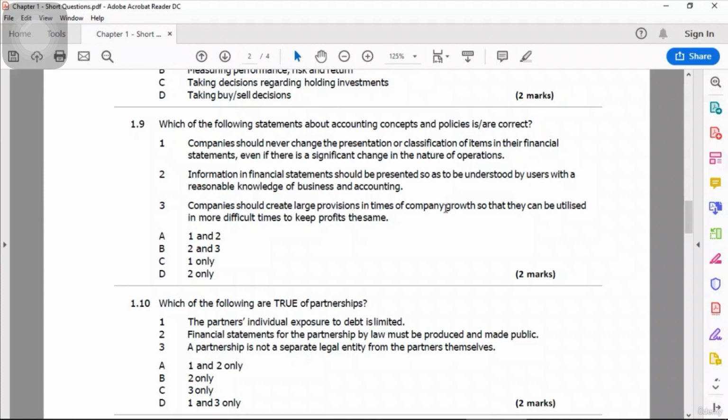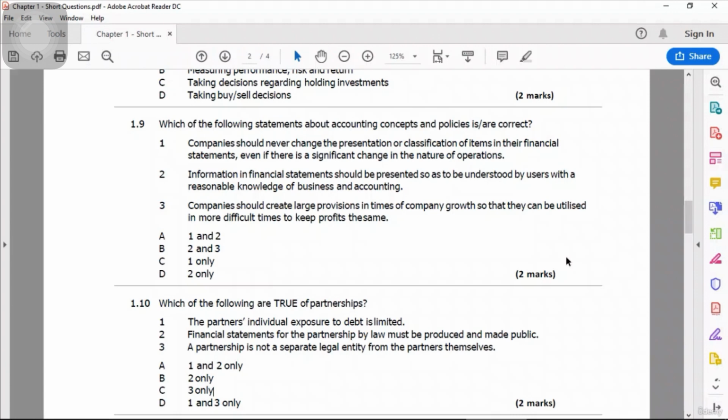Option number 3 says companies should create large provisions in times of company growth so that they can be utilized in more difficult times to keep the profits the same. No, this is wrong, because of the word provision. We will discuss the word provision in chapter number 11. Provision is kind of a reserve, something that you set on one side, money which you are not using and you are saving. But the word provision is for liability. Provisions you make for liability.